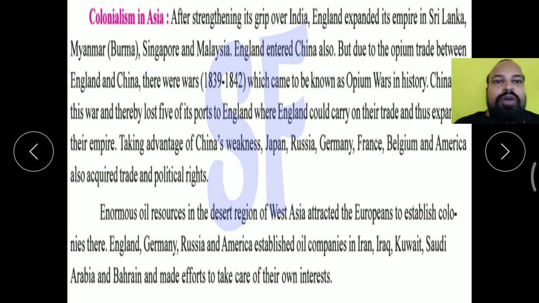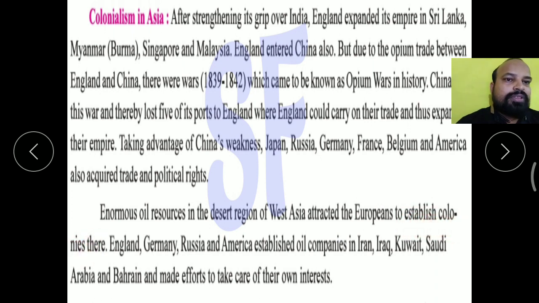Enormous oil resources in the desert region of West Asia attracted the Europeans to establish colonies there. Enormous means plenty, too much.